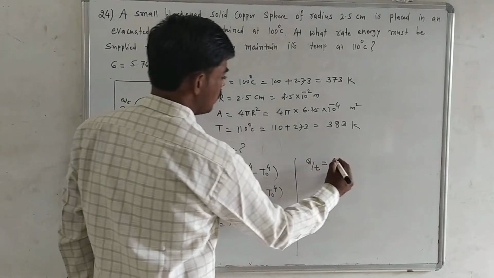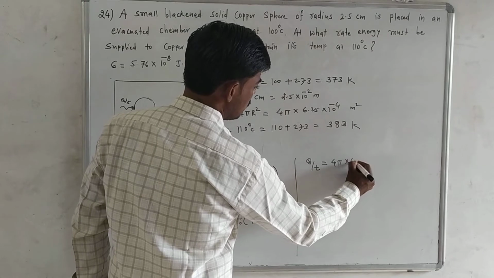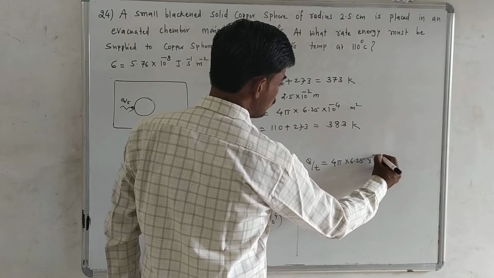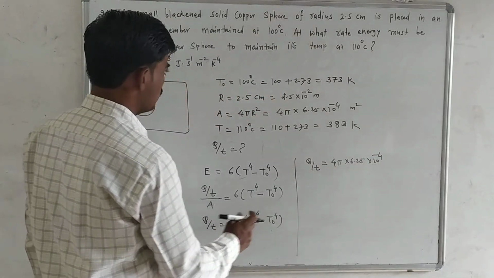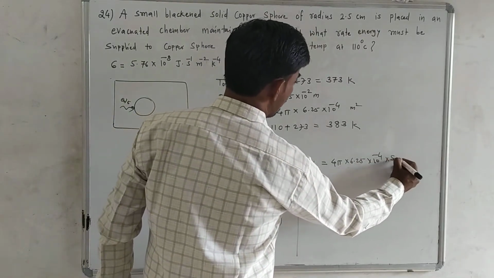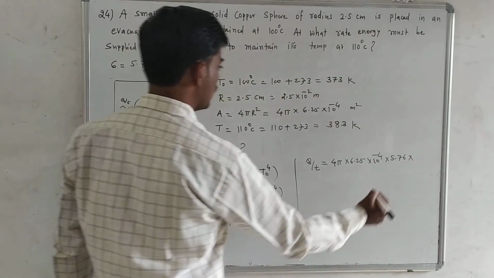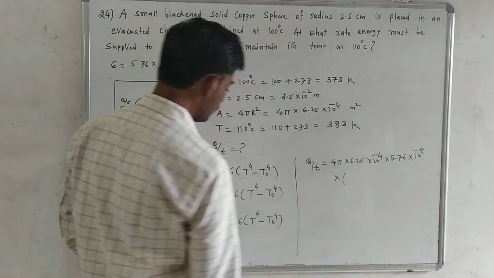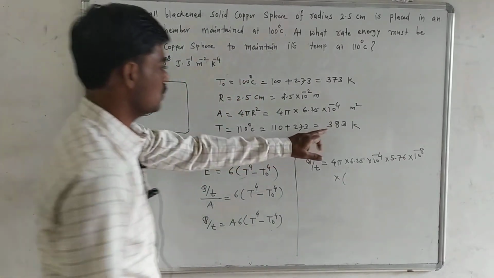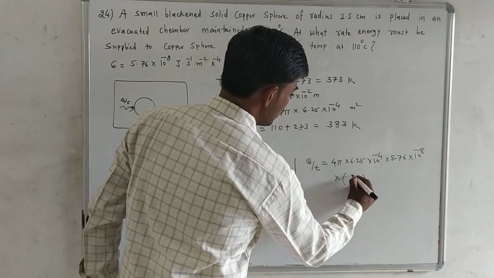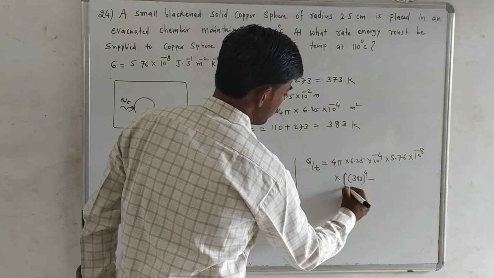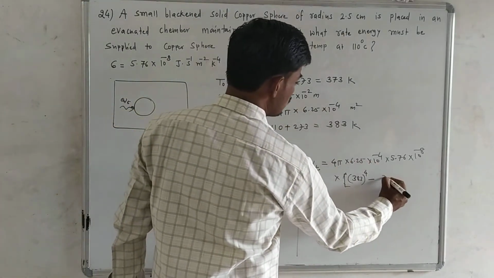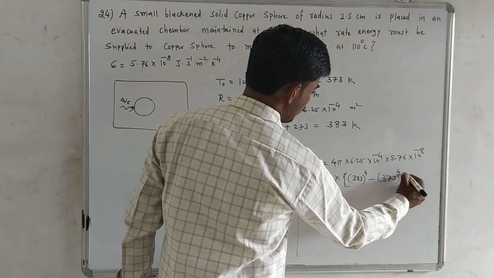Surface area is 4 pi, pi means 3.14, into 6.25 into 10 raised to power minus 4. Then sigma, it is given to you, 5.76 into 10 raised to power minus 8, and in bracket T^4 means 383^4 minus T0^4 means 373^4.